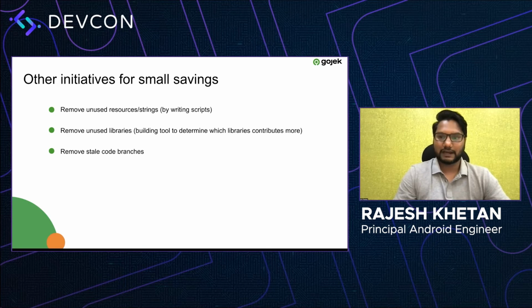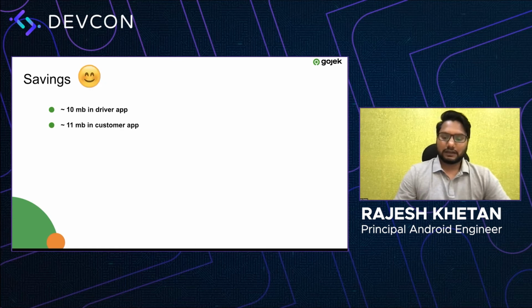Because of that, we end up having two flows in our code, and one is never used. So as part of this initiative, we also removed all our stale code branches, which saved some size. And with all of this, we were able to save around 10 MB of size in driver app and around 11 MB in customer app, which was a great achievement for us.